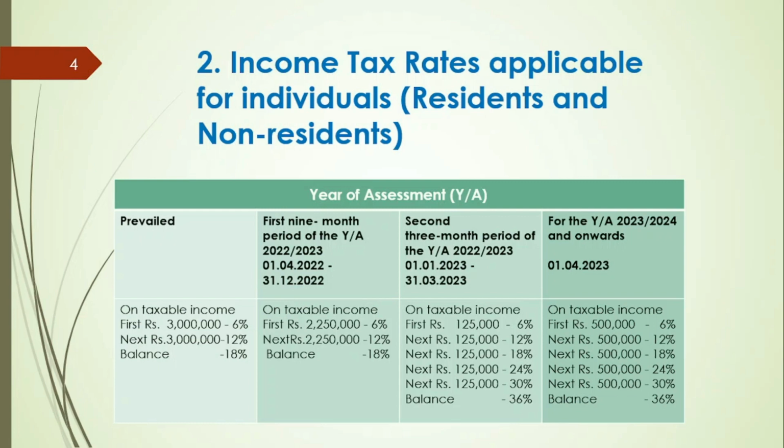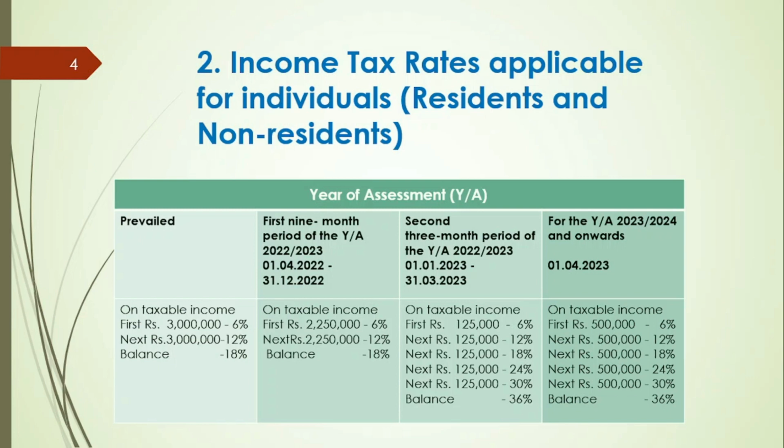As per the Inland Revenue Act number 45 of 2022, tax rates and slabs have been changed and accordingly, based on the taxable income for the first 9 months of year of assessment 22-23, the first 2.25 million is taxed at 6%, the next 2.25 million is taxed at 12% and the balance is taxed at 18%.